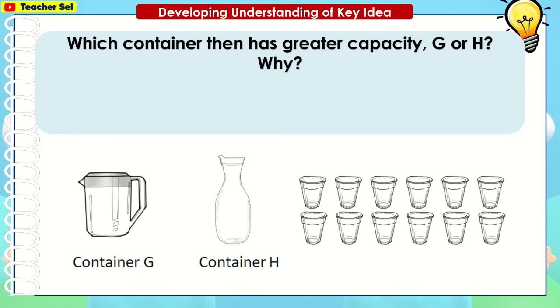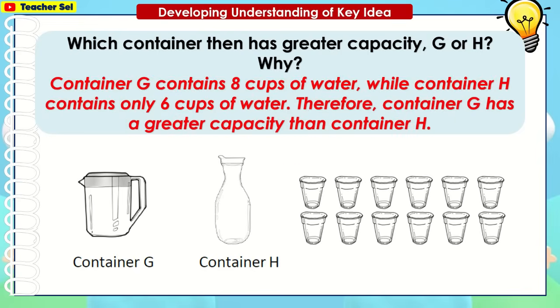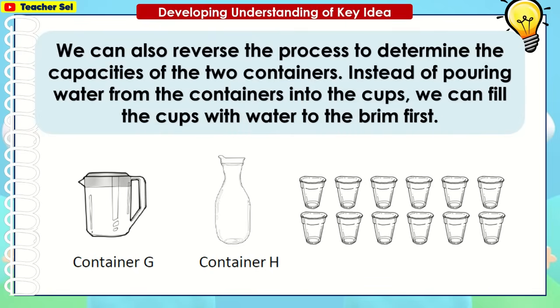Which container then has greater capacity, G or H? Why? Container G contains 8 cups of water, while container H contains only 6 cups of water. Therefore, container G has a greater capacity than container H. We can also reverse the process to determine the capacities of the two containers. Instead of pouring water from the containers into the cups, we can fill the cups with water to the brim first.